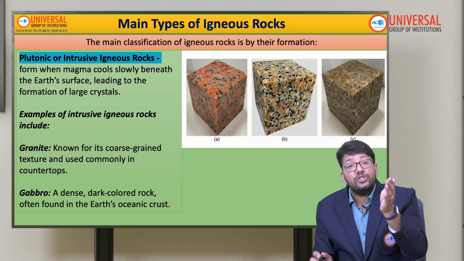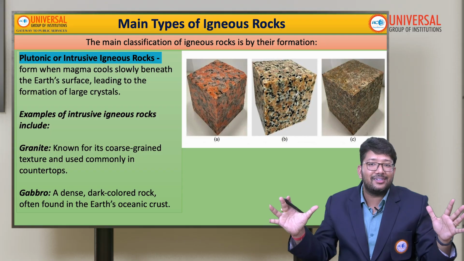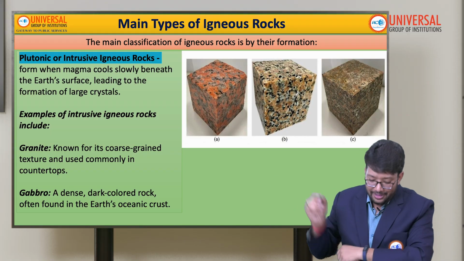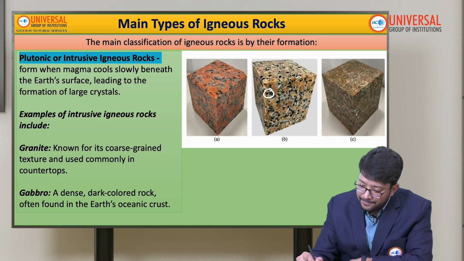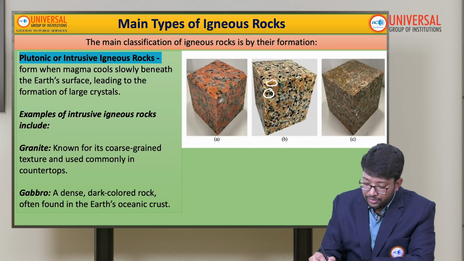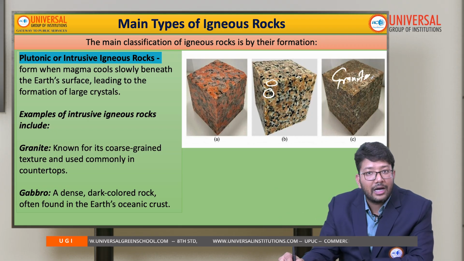So this particular slow cooling will result in the formation of large crystals. As you can clearly see in the photo, this is white, this is black, sorry, and this is yellow, orange. In this particular photo, this is granite actually. These are all granites, what we use in the countertops.